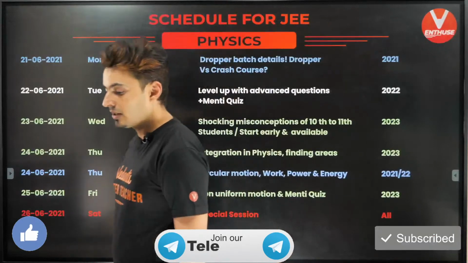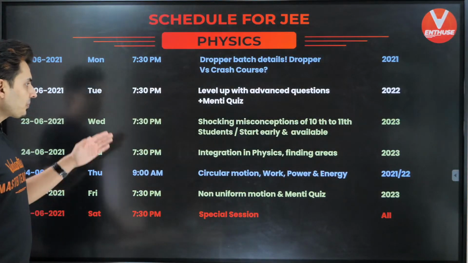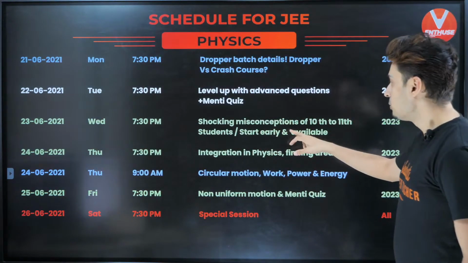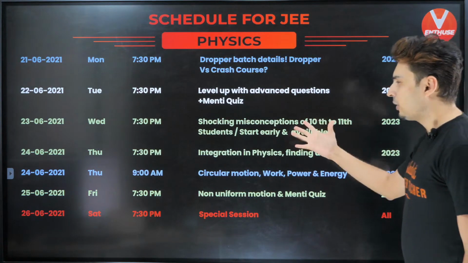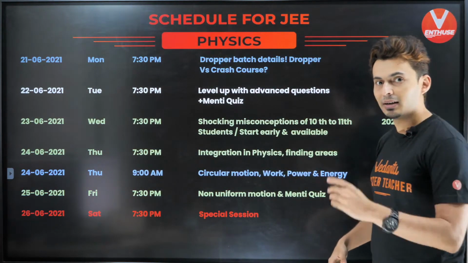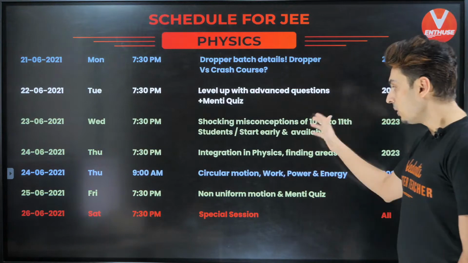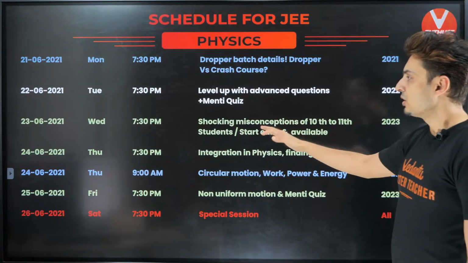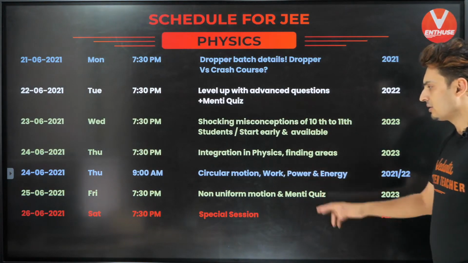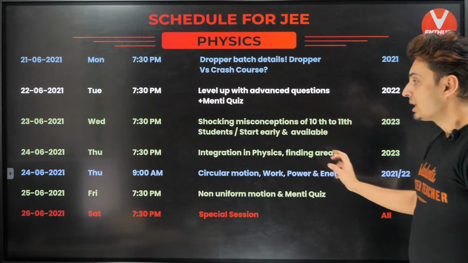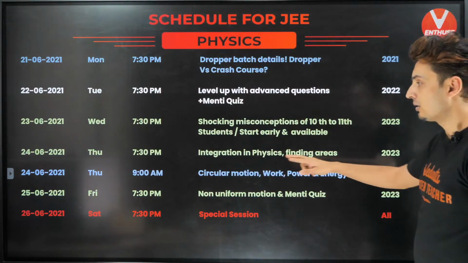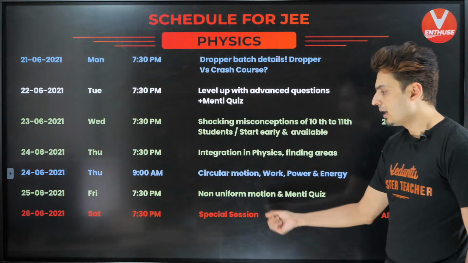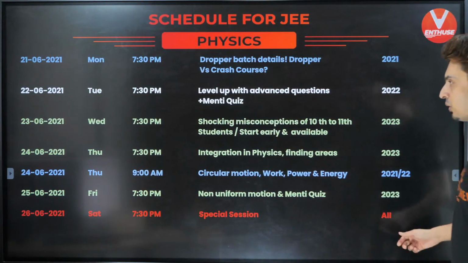So having said that, let's also have a look at the timetable for this week. Today is for 12th standard students: the Menti quiz and advanced questions. Tomorrow it's for 11th kids, and they have a lot of misconceptions. I'm pretty sure even you had them when you came from 10th to 11th, all of these misconceptions and the kind of silly mistakes they make. So all of this tomorrow. Integration in physics for 11th kids tomorrow. Circular motion, work, power, energy, that's the rank booster series, on Thursday morning. Non-uniform motion Menti quiz for 11th kids on Friday, and a special session on Saturday for all of you.